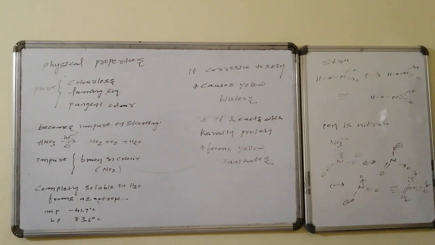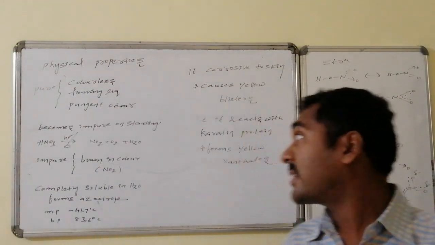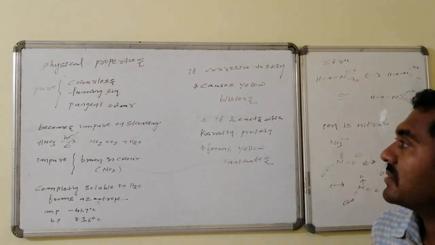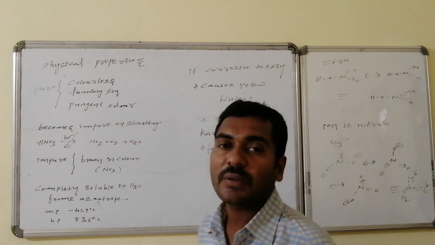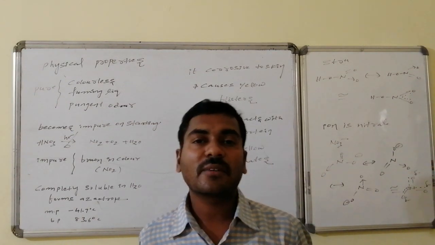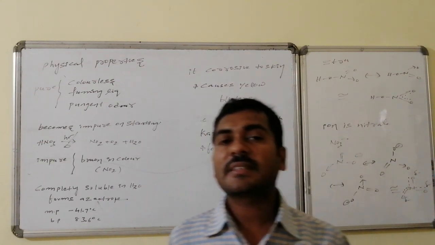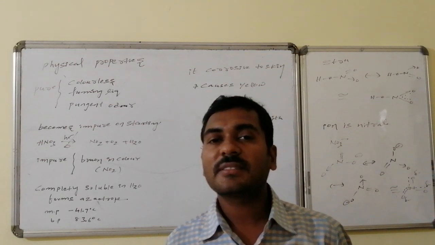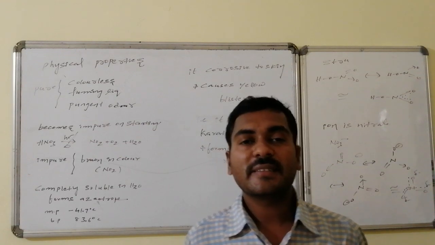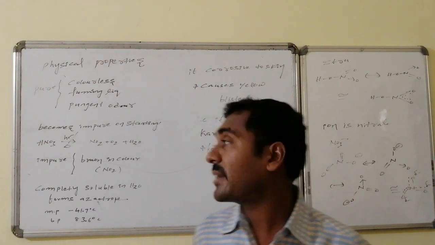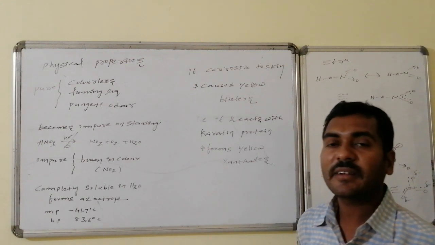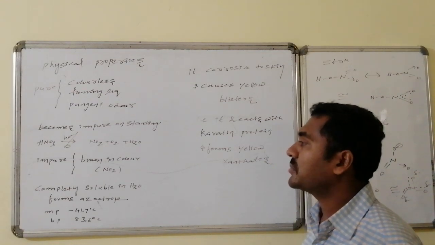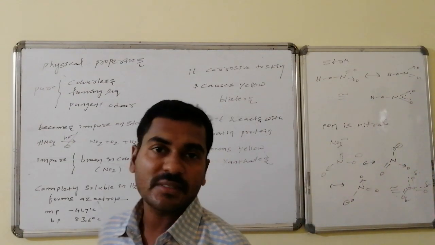Now the properties related to nitric acid. Physical properties are like this. In pure form, it is a colorless, fuming liquid with a pungent odor. The fuming nature is due to the presence of nitrogen dioxide. When it is allowed to stand for a long time, it undergoes decomposition generating NO2 followed by oxygen. That NO2 is responsible for its fuming nature, and if it is present, it gives a brown color, and it is said to be impure nitric acid also. That is, it becomes impure on standing, whereas on heating or on exposure to light, it is converted to NO2 and O2. That impure acid is brown in color due to the presence of nitrogen dioxide.